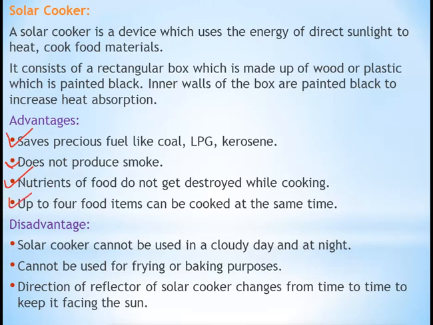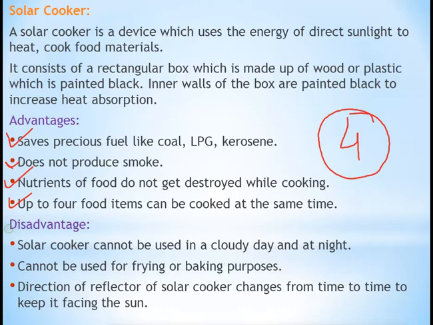Up to 4 food items can be cooked at the same time. How many food items can we cook in a solar cooker? 4 food items we can cook in a solar cooker together. For example, we can cook rice and dal. If you want to boil potato, that also can be boiled. So 4 food items can be cooked in the solar cooker at the same time.